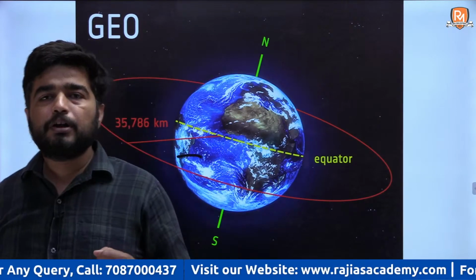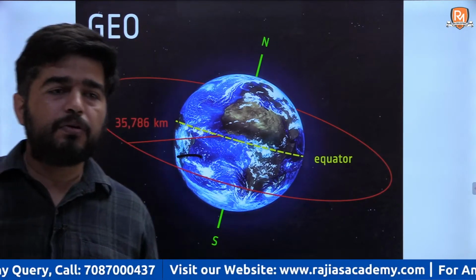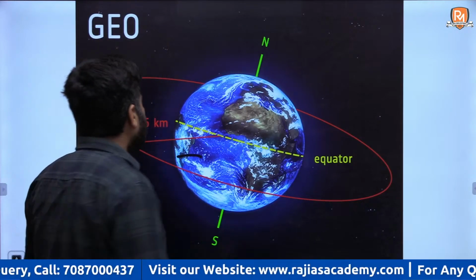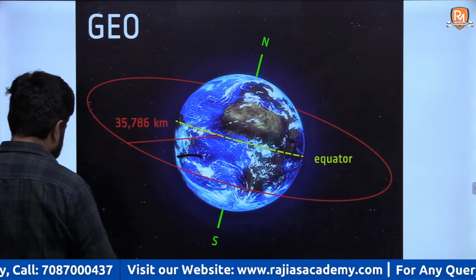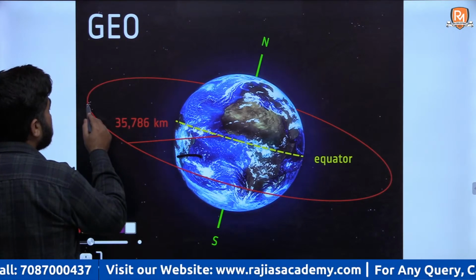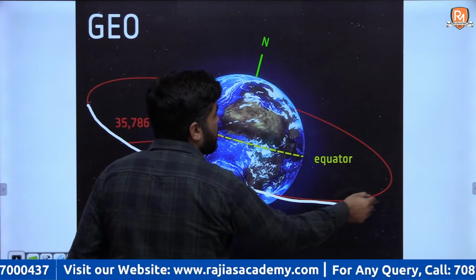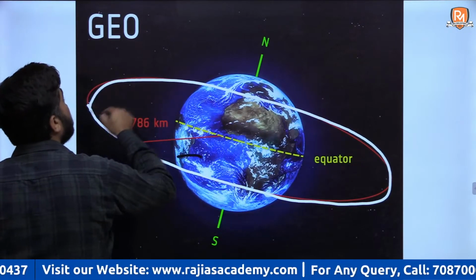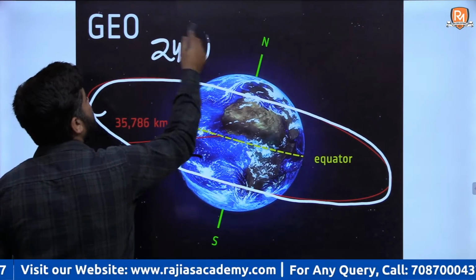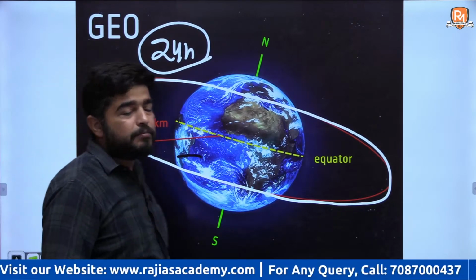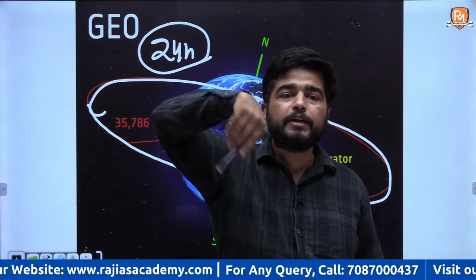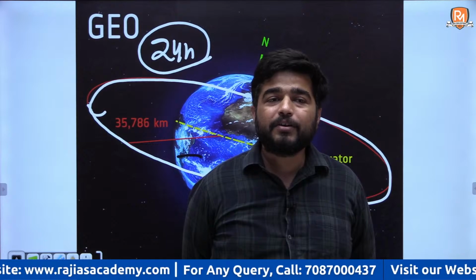Geostationary is an example of geosynchronous orbit only. A satellite in a geostationary or geosynchronous orbit will take 24 hours to revolve around the Earth, the same time taken by Earth to rotate on its axis. It will take just that much time. Getting it or not?